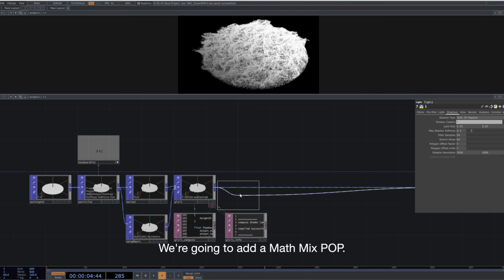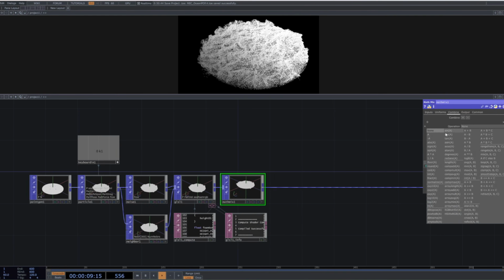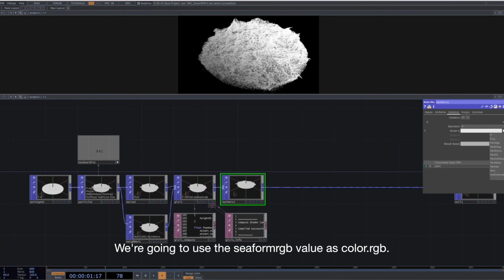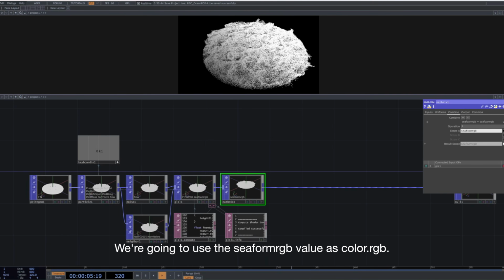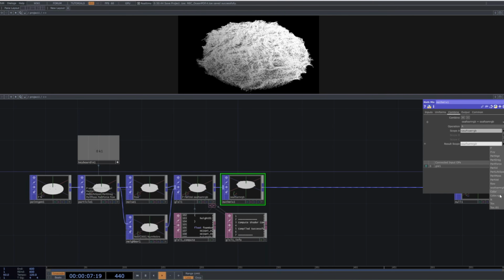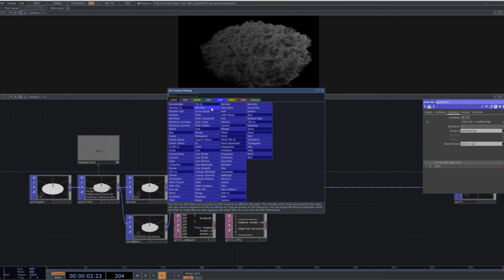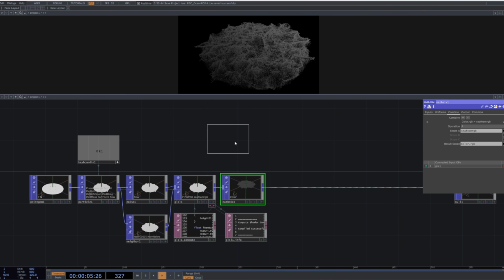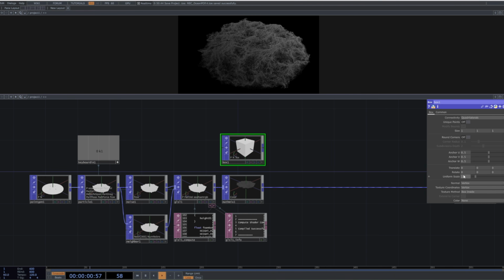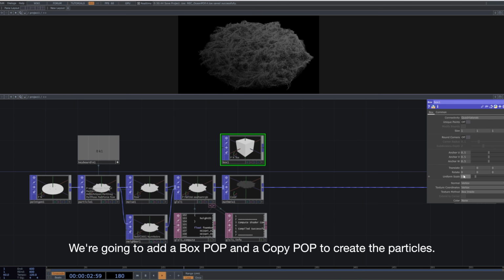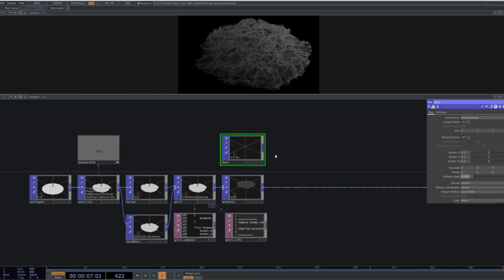We're going to add a math mix POP. We're going to use the CFormer value as color.rgb. We're going to add a box POP and a copy POP to create the particles.